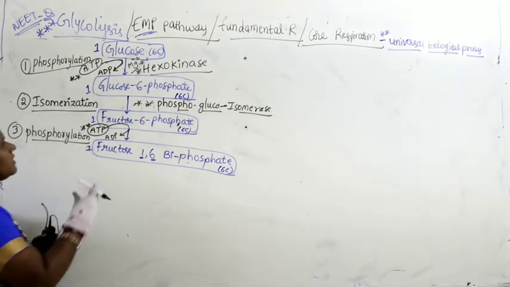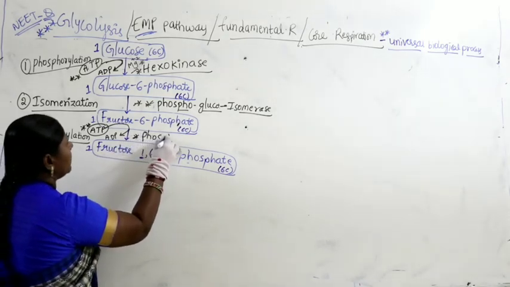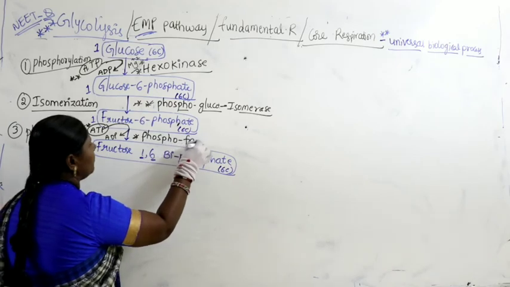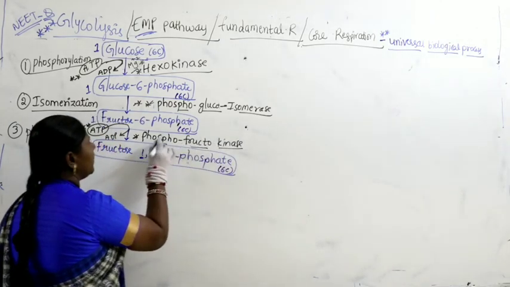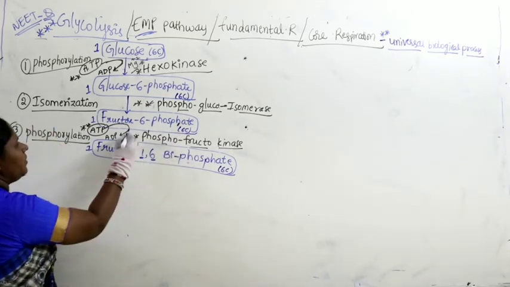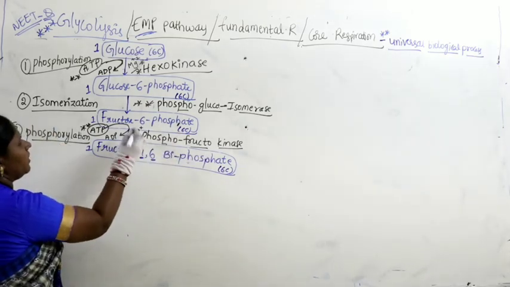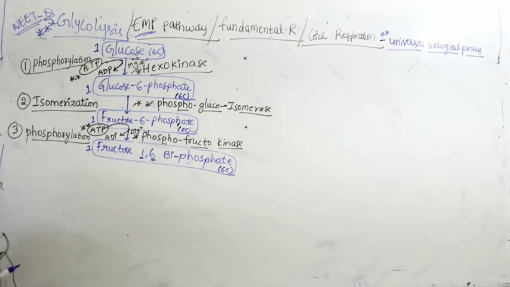So the name of the enzyme is phosphofructokinase. The name of the enzyme is named after the substrate. So here we write phosphofructokinase. Again, magnesium comes into the picture whenever the enzyme kinase is catalyzing the reaction. I hope the 1, 2, 3, three steps are clear. I repeat again, glycolysis is very important. I expect all of you practice and try to learn.